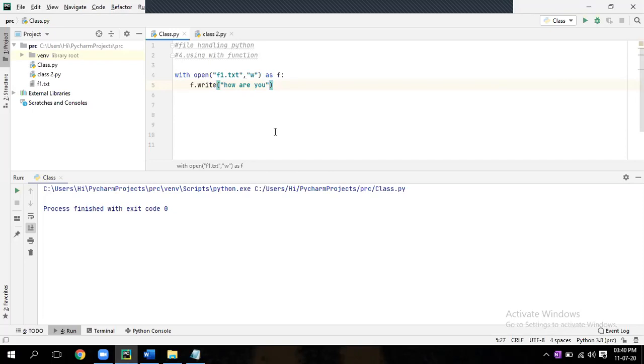So it will rewrite, right, sir? There was a good morning first, right, sir? No, this is in write mode. It will overwrite. If you write in append mode, then it will append. Write mode means it will overwrite. Okay, save it.